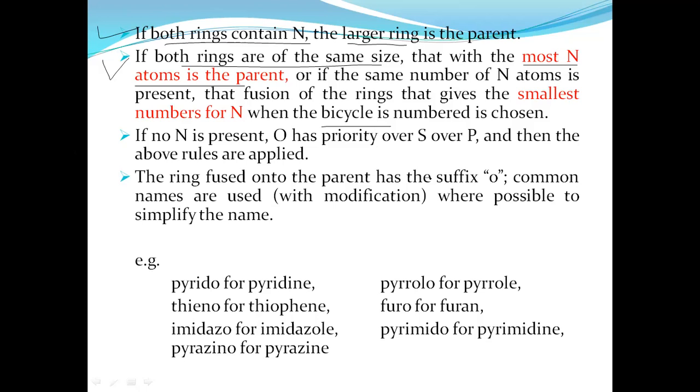And apart from the parent ring, whatever other rings there are, they are represented with the O suffix by replacing their ending.